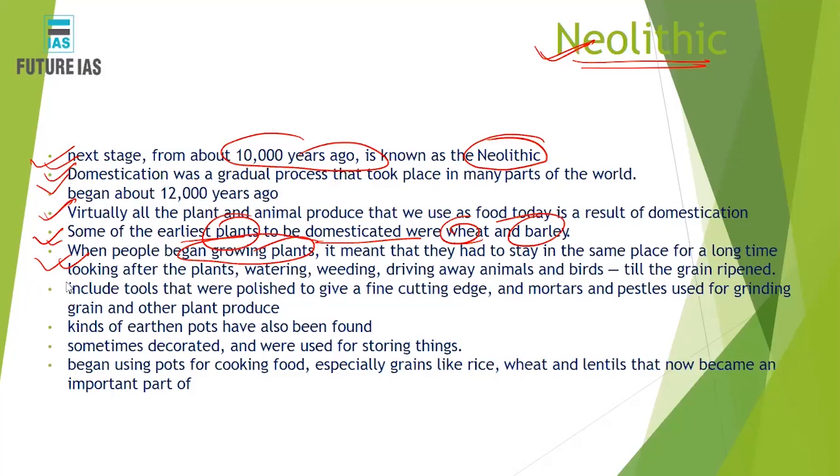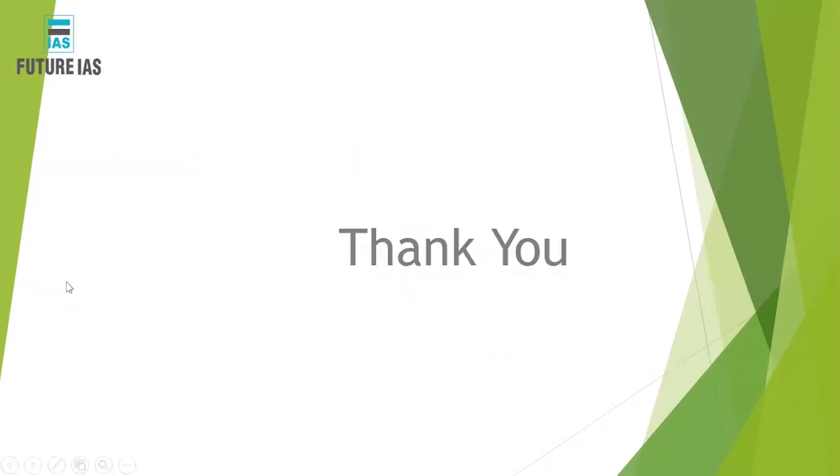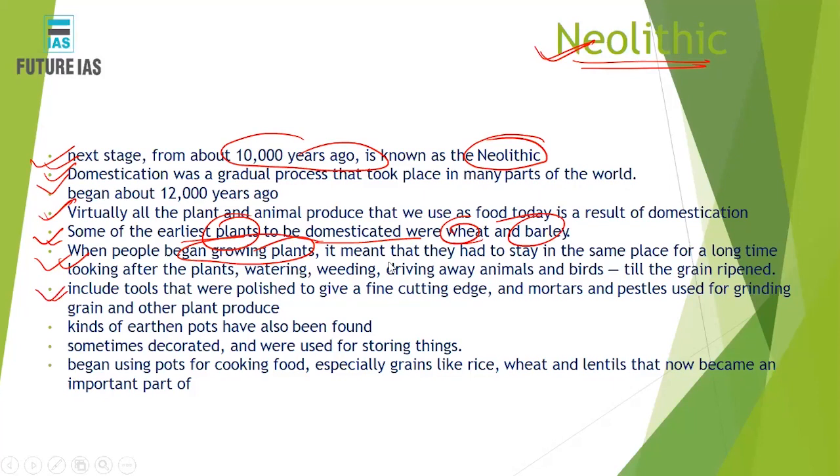Now, during that time also, tools were used, but you must understand, these tools became finer and more polished, and they had a fine cutting edge, meaning they became more adaptive to the needs of humans. Moreover, mortars and pestles were used for grinding grains.